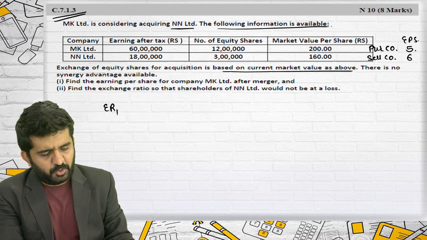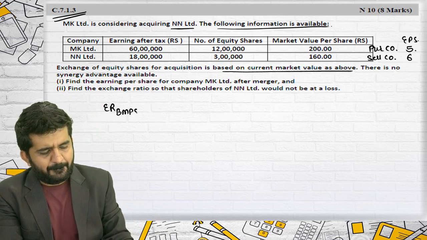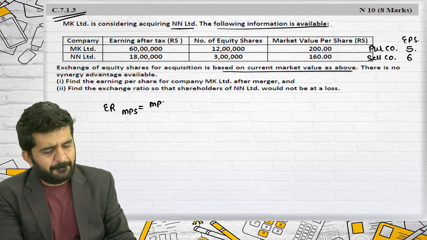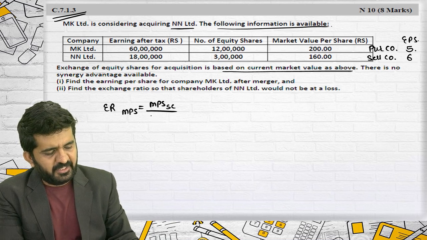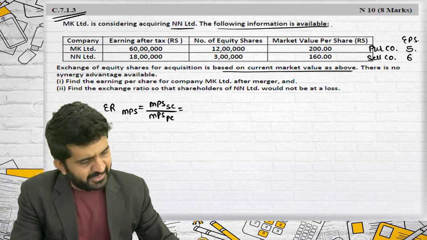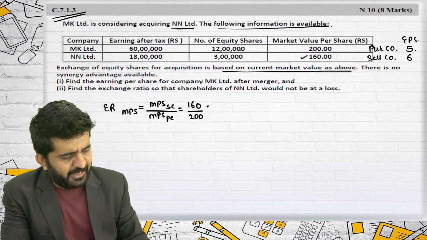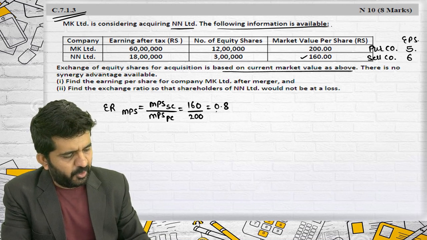So exchange ratio is based upon MPS. It is MPS of selling company divided by MPS of purchasing company. MPS of selling company is 160 divided by 200 is 0.8.